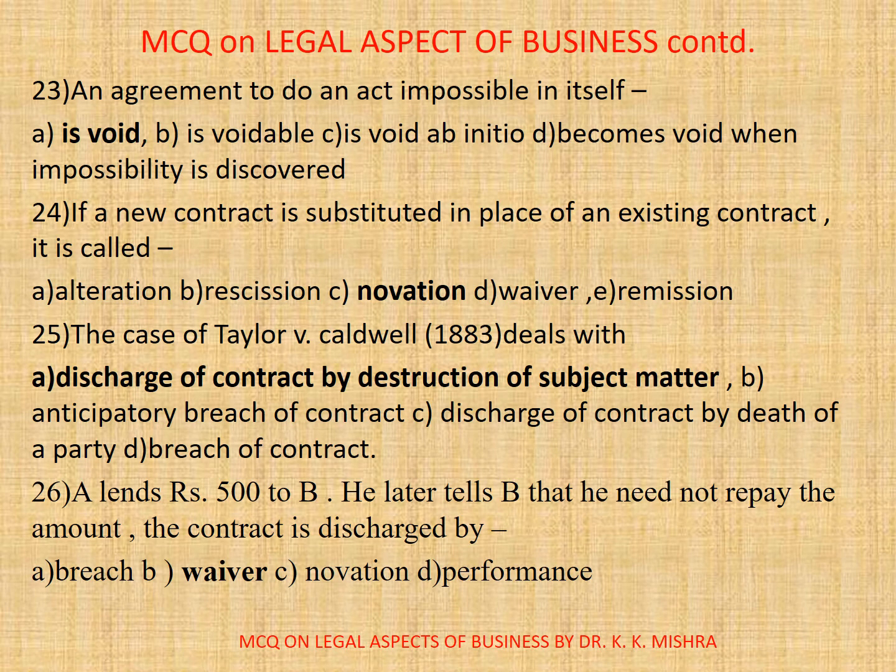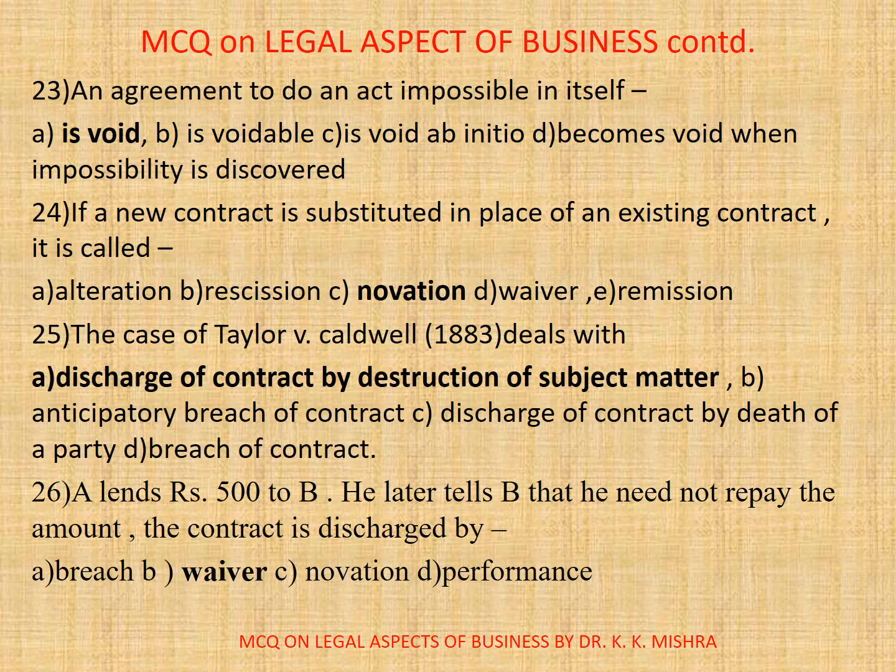An agreement to do an act impossible in itself, it will be always void. So correct option is void.